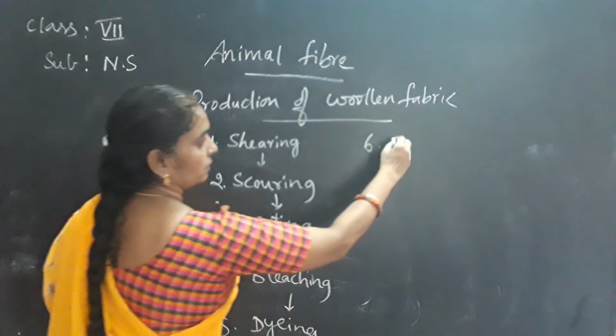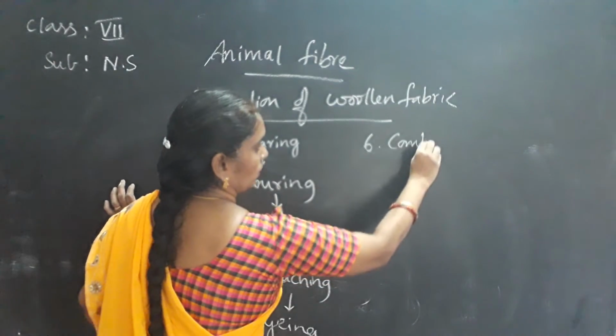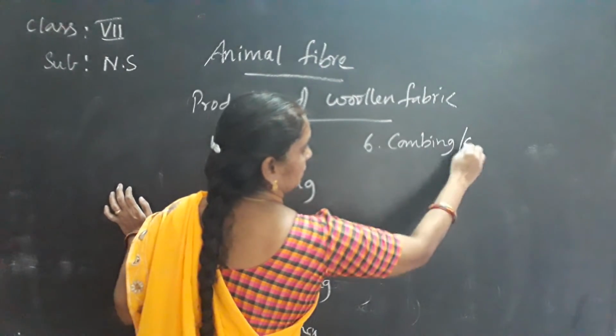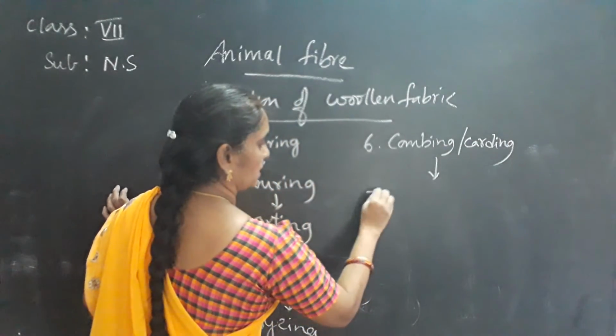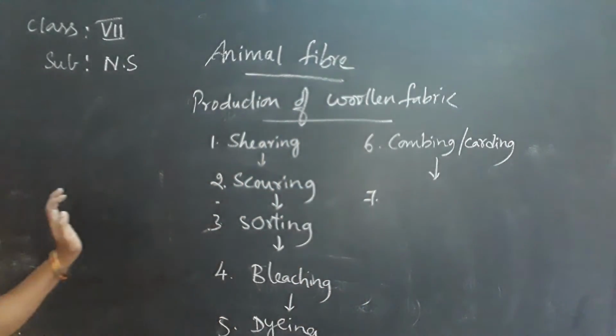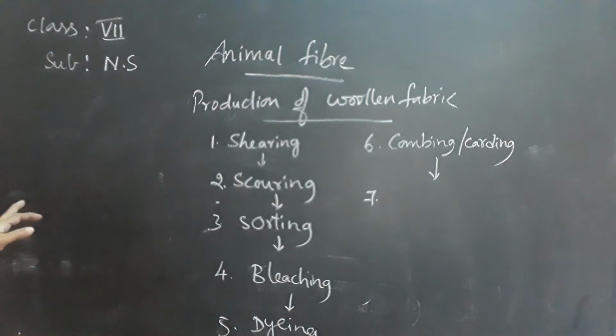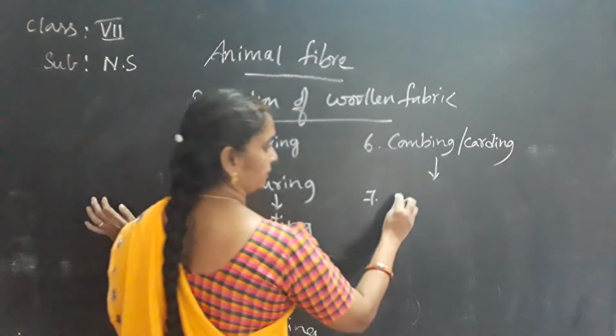Sixth one is combing or carding. Then comes rolling or twisting, spinning.